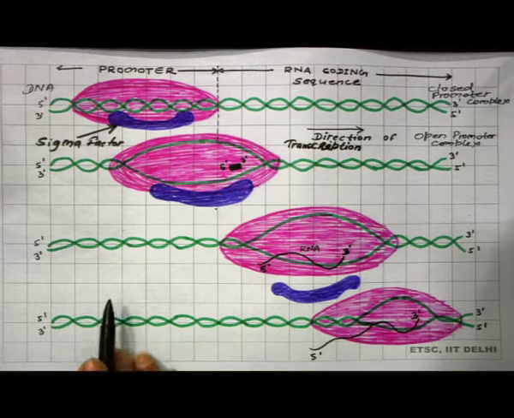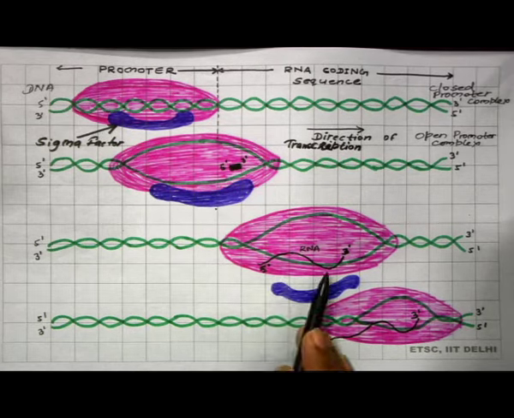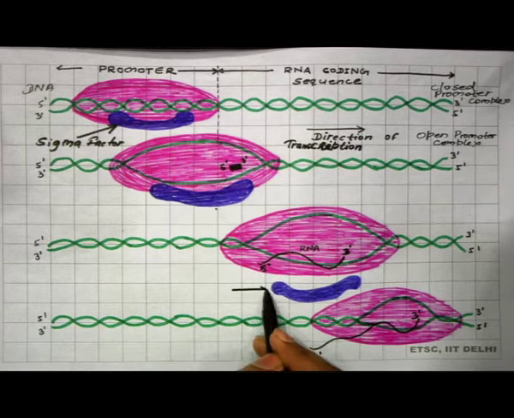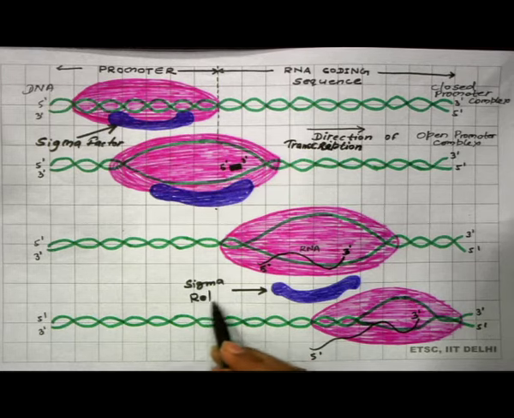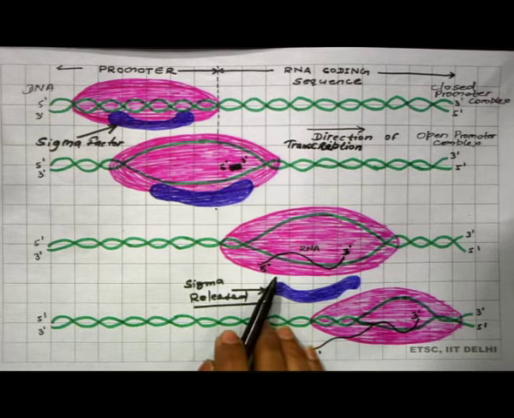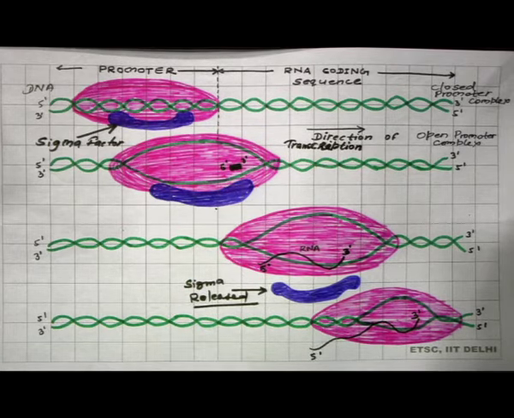But after the formation of 7 to 9 nucleotides of the RNA molecule, the sigma factor is released and the remaining transcription is carried out by the core enzyme of RNA polymerase.